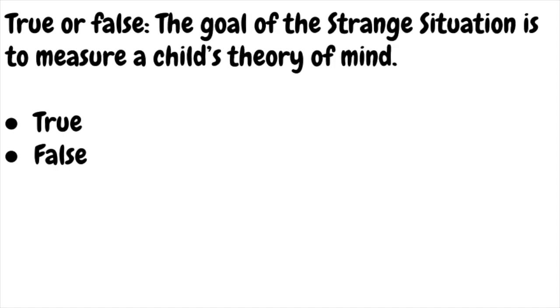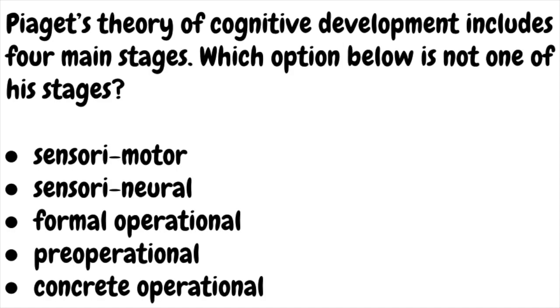True or false? The goal of the strange situation is to measure a child's theory of mind. Piaget's theory of cognitive development includes 4 main stages. Which option below is not one of his stages? Is the answer sensory motor, sensory neural, formal operational, pre-operational, or concrete operational?